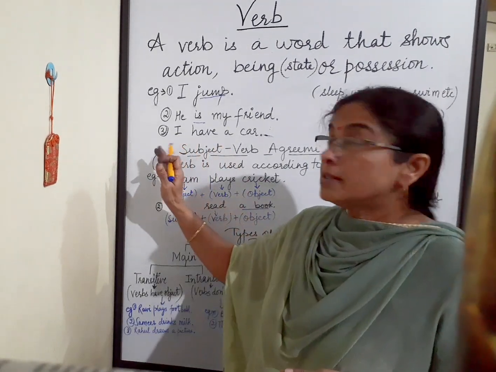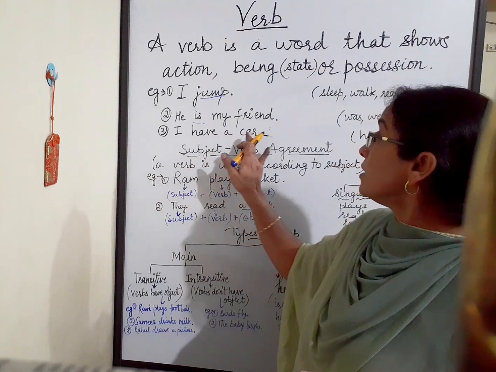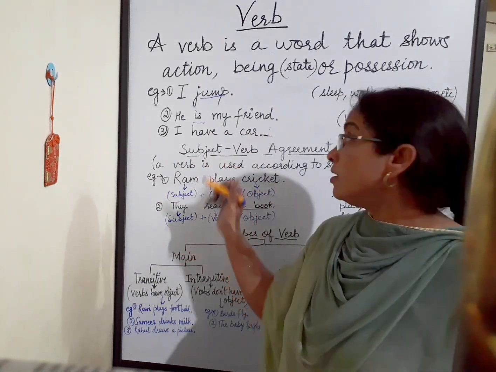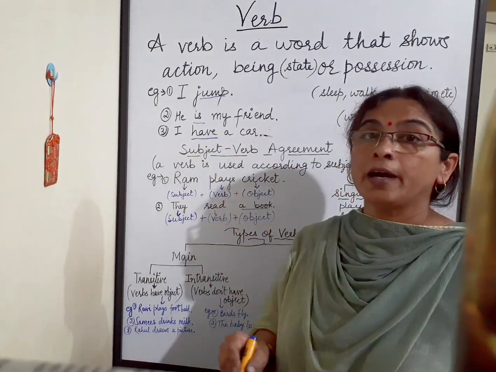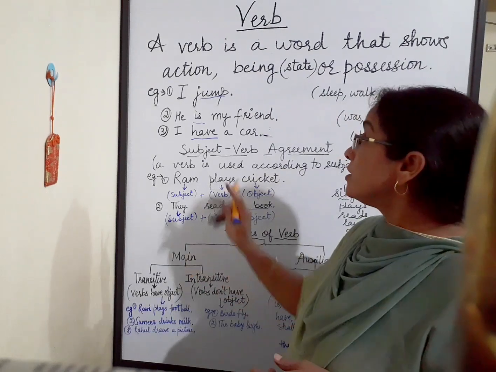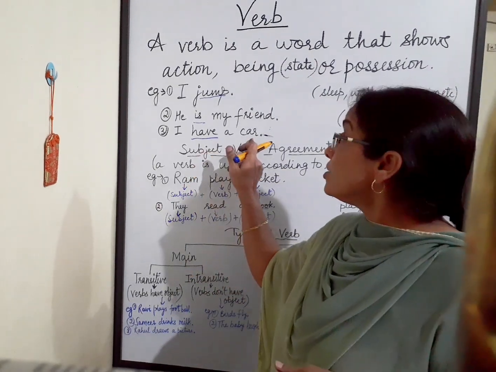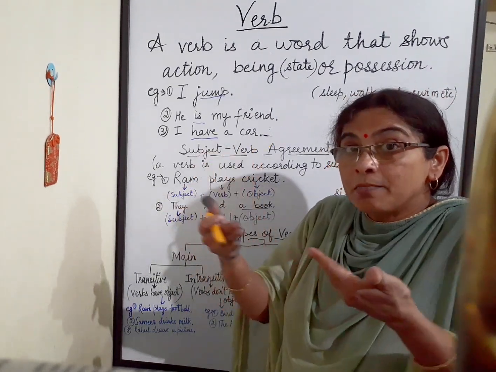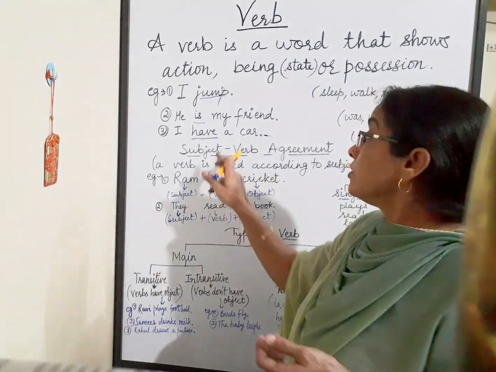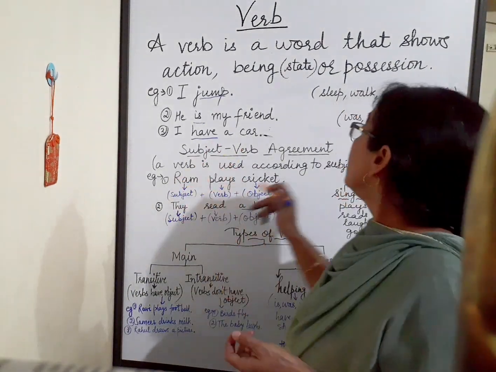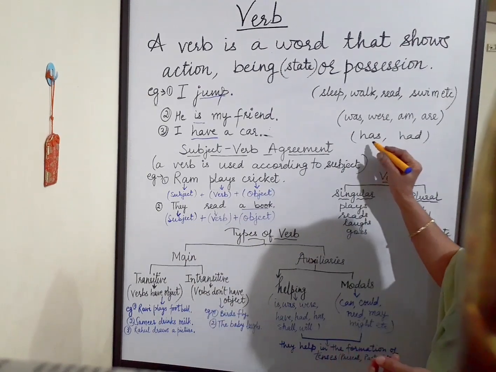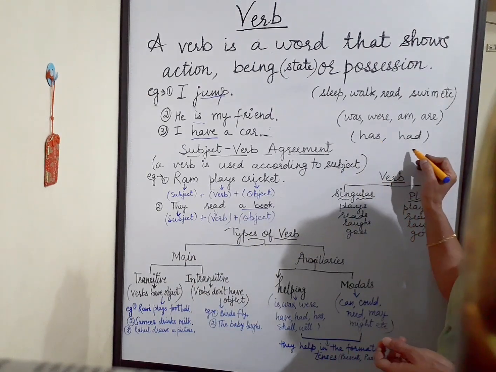Third sentence, I have a car. What is verb here? Have. Have is verb because it shows the possession of a car. I possess a car. So have is verb. Other possession verbs are has and had.